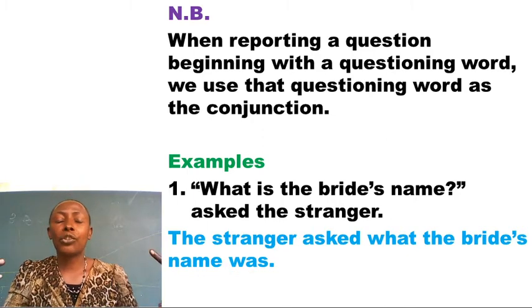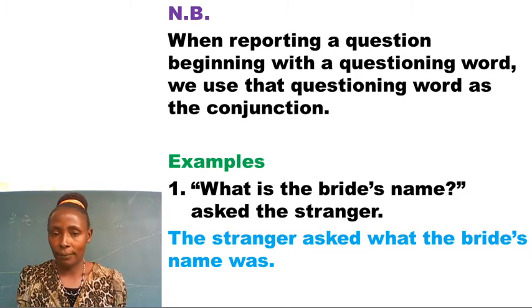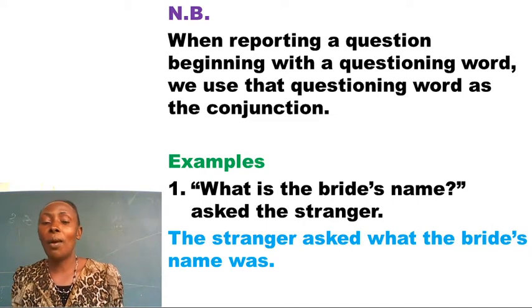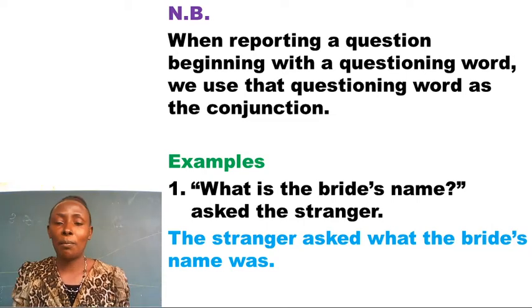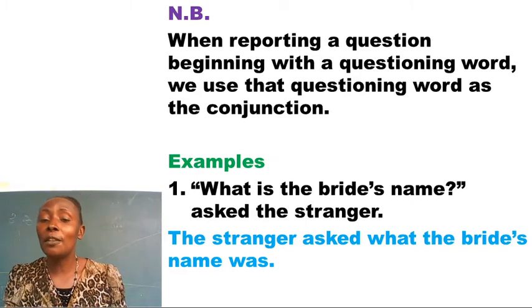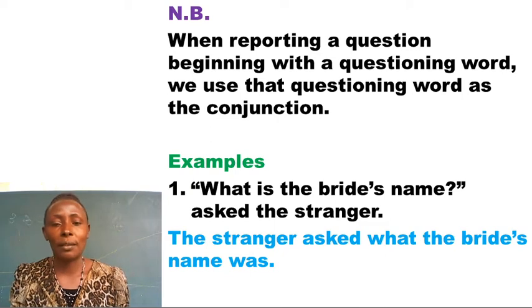Let's assume that the stranger asked the girl. Which answer can you give? Let me give you a chance. You can say, the stranger asked her what the bride's name was. Maybe the stranger asked the old man who was around. Which answer can you give? You have to say, the stranger asked him what the bride's name was. Take a note of that, candidate.